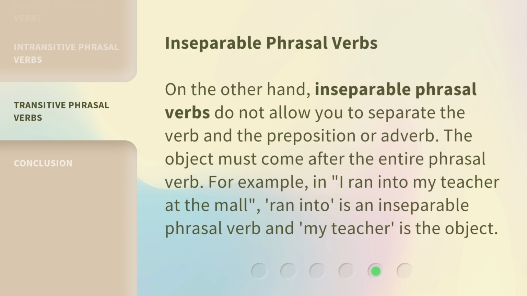Inseparable phrasal verbs. On the other hand, inseparable phrasal verbs do not allow you to separate the verb and the preposition or adverb. The object must come after the entire phrasal verb. For example, in I ran into my teacher at the mall, ran into is an inseparable phrasal verb and my teacher is the object.